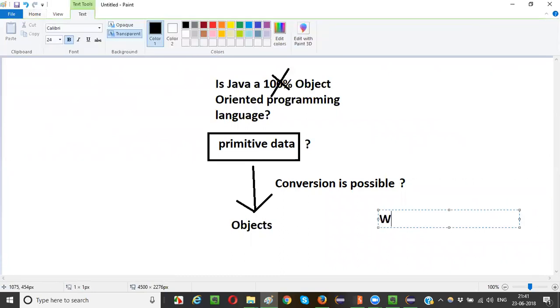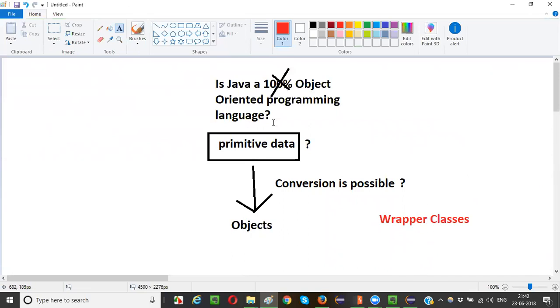It is nothing but wrapper classes. Wrapper classes in Java are specifically created to convert primitive data types into non-primitive, that is, primitive data values into objects. Even the reverse is possible, guys. You can convert primitive wrapper class objects into primitive data. Either primitive data types into wrapper class objects or wrapper class objects into primitive data types. Both are possible, guys.